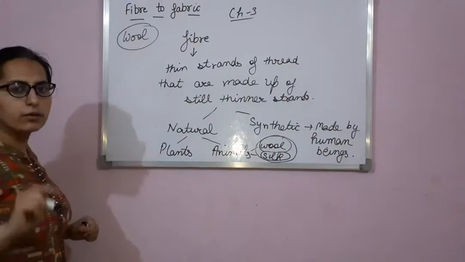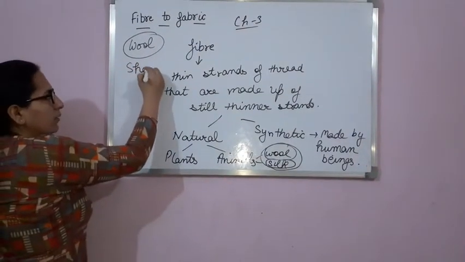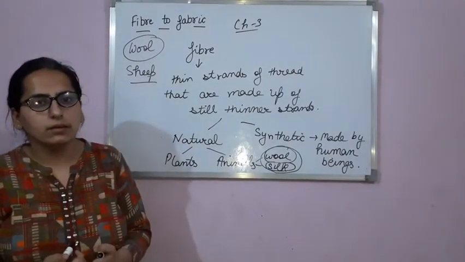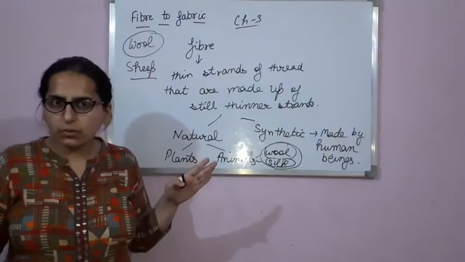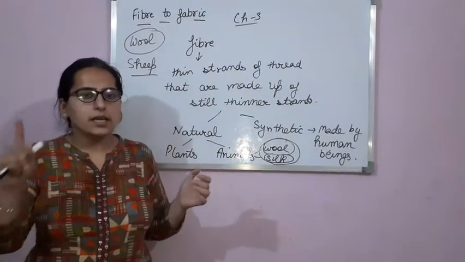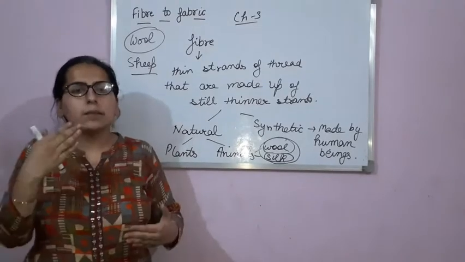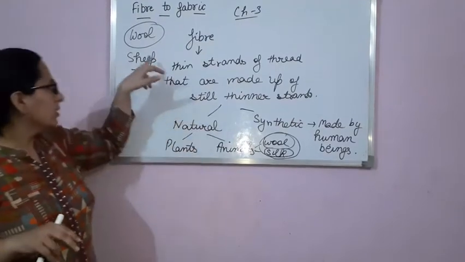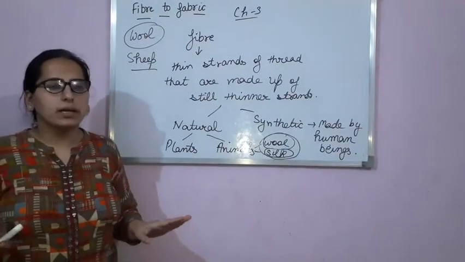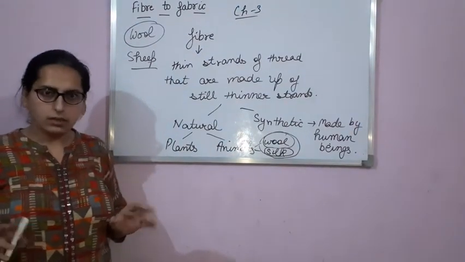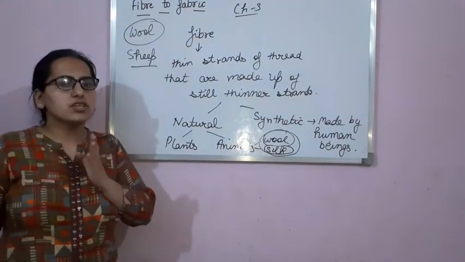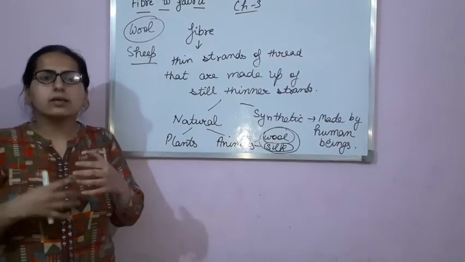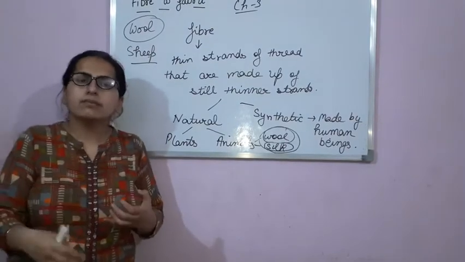First answer that will strike your mind, it would be sheep. Right, now wool is obtained from the sheep. Now tell me one thing. Only sheep gives us wool? Its answer is no. There are some other animals that also give us wool. No doubt, sheep's wool is most commonly available in the market, right? But still there are some other animals that give us wool.